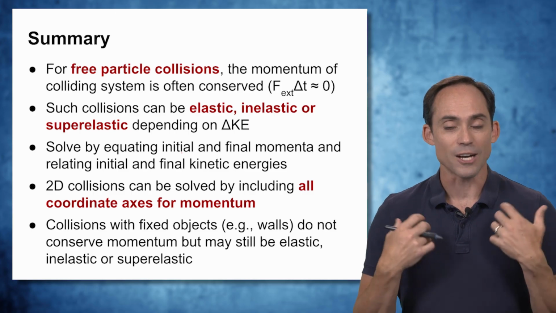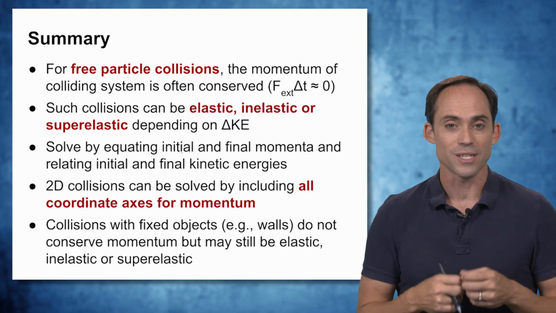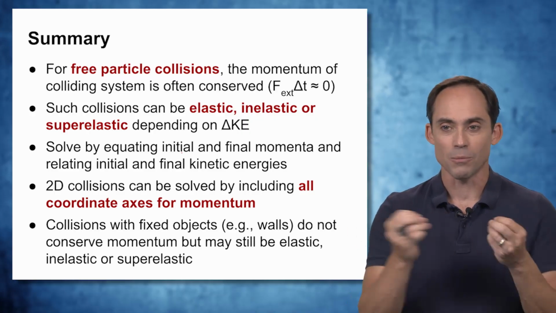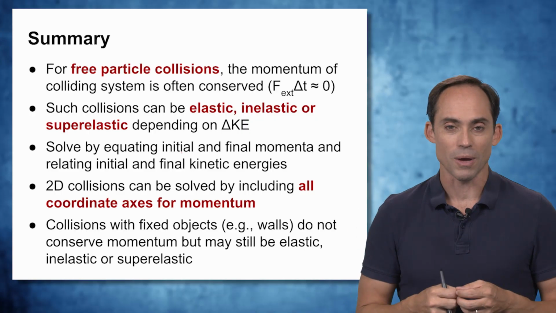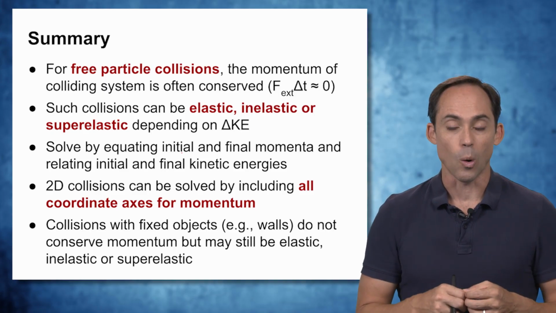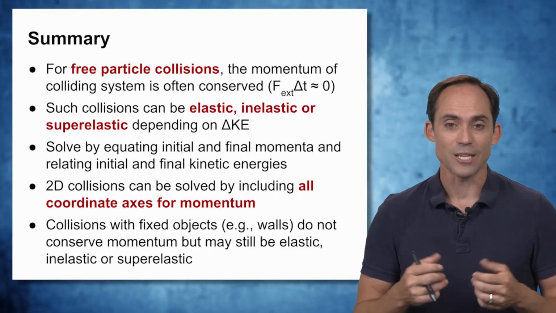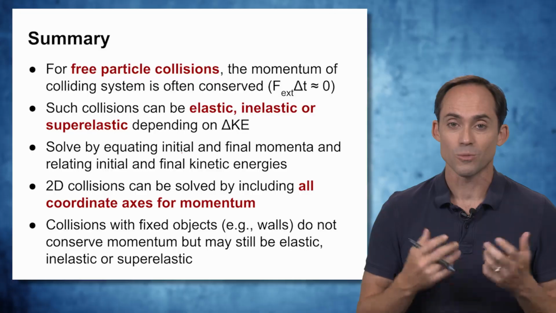So in that case, we might actually want to calculate what is the force that's coming in to make sure that the object that's moving or colliding changes its momentum as a result of the interaction. So we may be interested in the force of the interaction, or we might be interested in the timescale over which that interaction occurs. In either case, we're going back to our momentum-impulse relationship.